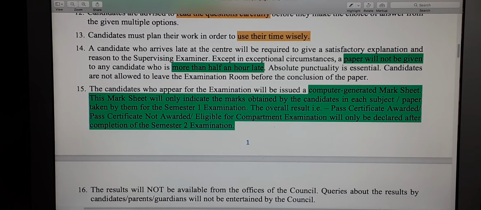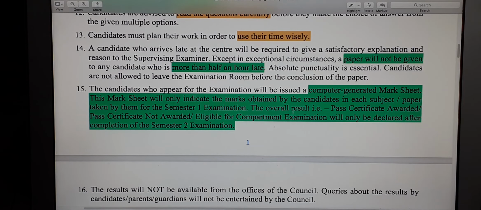Then the overall result, like when you have the result card mark sheet with some codes like pass certificate has been awarded, or if someone has not done well then they will say pass certificate is not awarded. These kinds of terms will be used only in the mark sheet after you have completed the semester 2 exam in March and April. So it is like your school exam where you have term 1 and term 2. You finish the whole school year only after you have completed term 2. In the same way, you have semester 1 and semester 2.